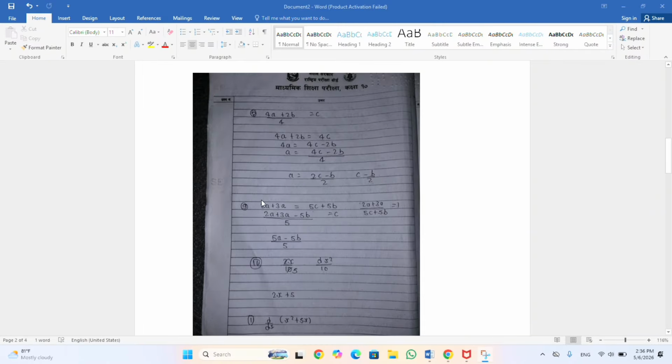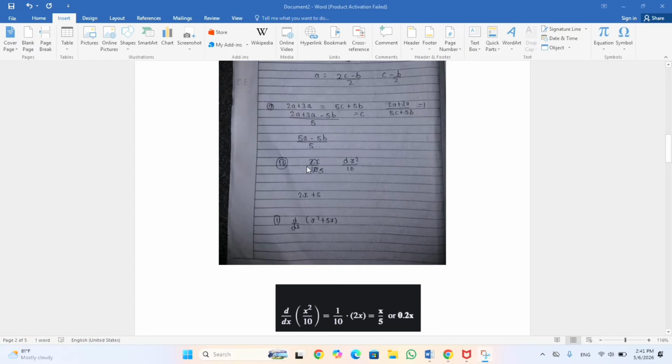So question number 9 is 2a plus 3a by 5c plus 5b is equal to 1. This was the original question, and this is the second step. So we have to find the value of c from this question. Question number 10 and 11 were from derivatives, and they are slightly different from other questions. But don't worry, the questions were very simple.